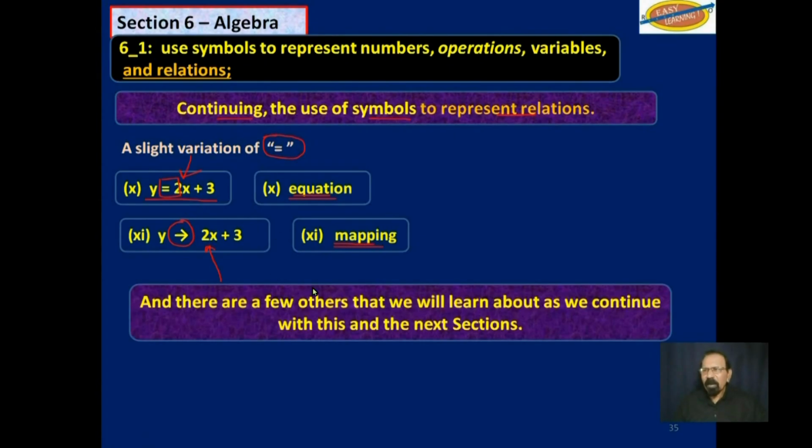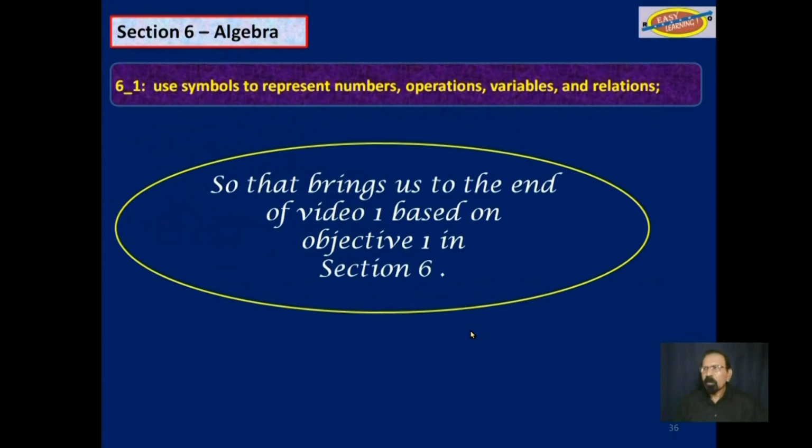Now, there are a few others that we will learn about as we continue with this and the next sections. So, objective 6.1 in section 6 on algebra, use symbols to represent numbers, operations, variables, and relations. So this brings us to the end of video 1 based on objective 1 in section 6.